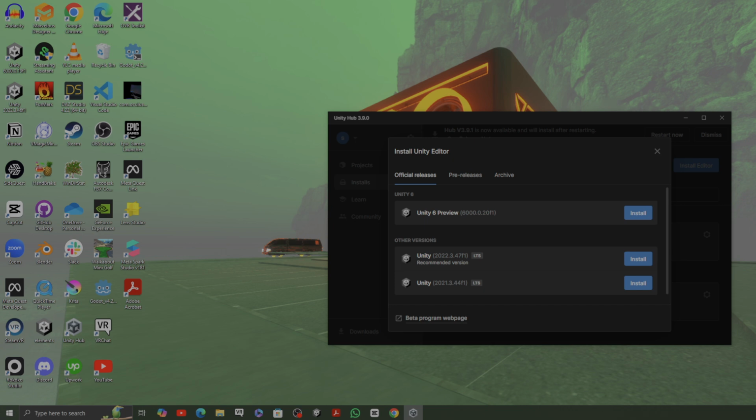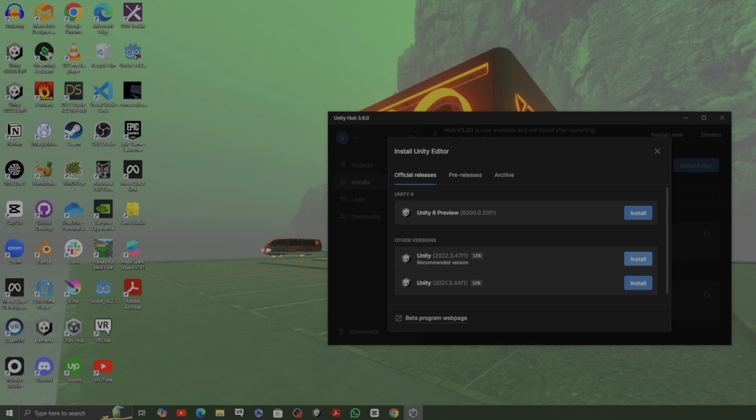Come to other versions. Select the one that is recommended, 22.3.47 long-term support. Mine is 46. Yours would be 47, but it's still the same thing.